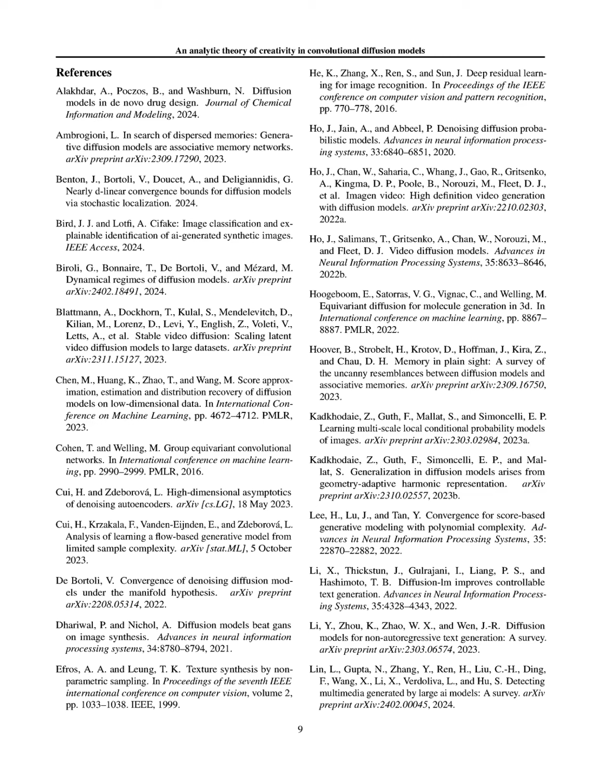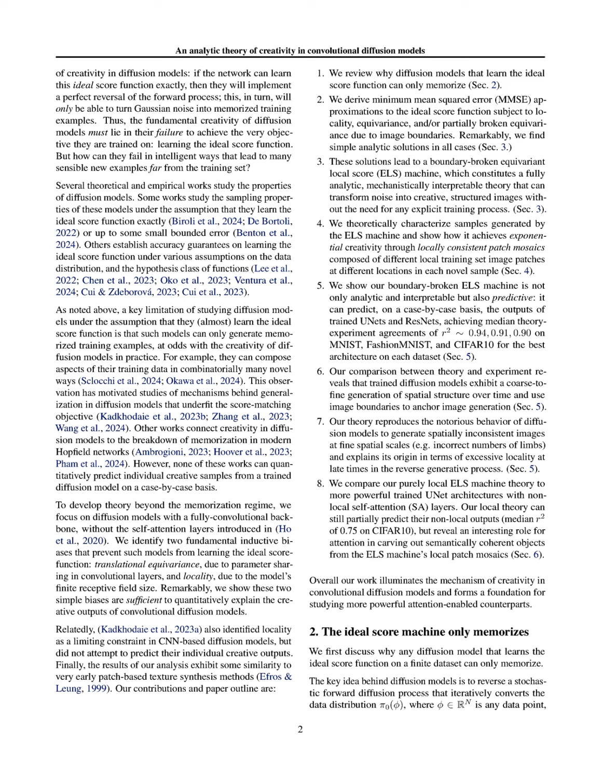Furthermore, the ELS machine outperformed the ideal score machine, which only memorizes training data, by providing a more nuanced understanding of the creative outputs of diffusion models. Overall, these results highlight the ELS machine's effectiveness in explaining and predicting the creative capabilities of convolutional diffusion models.